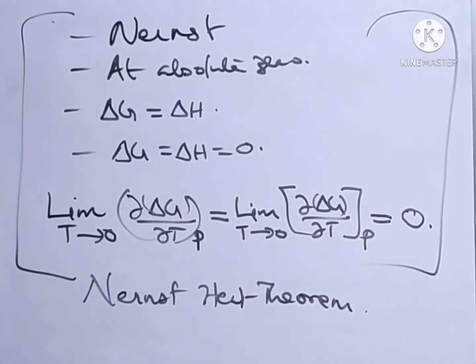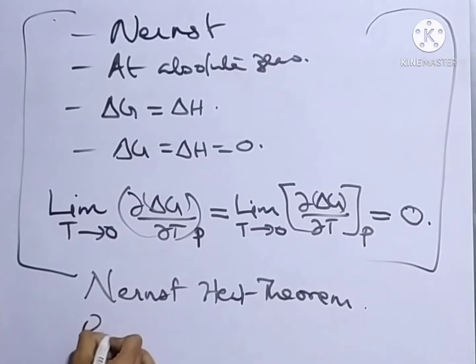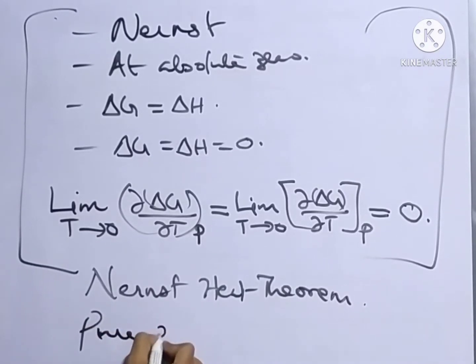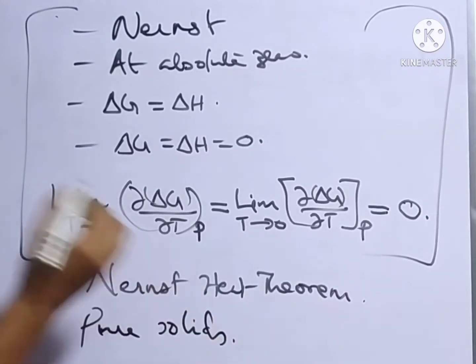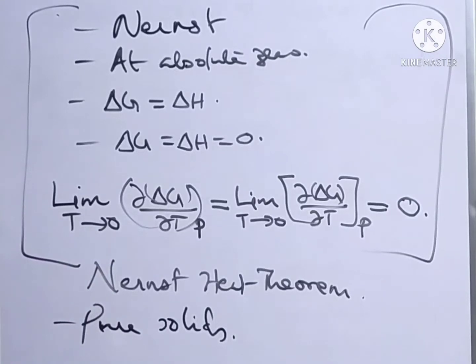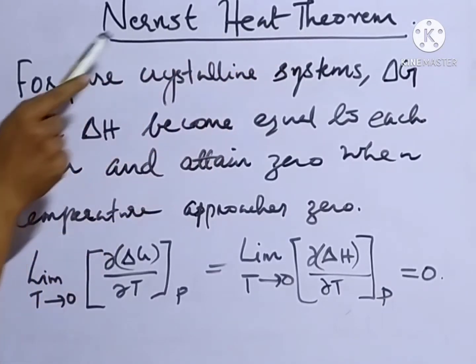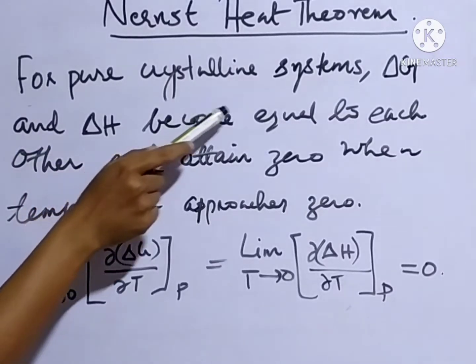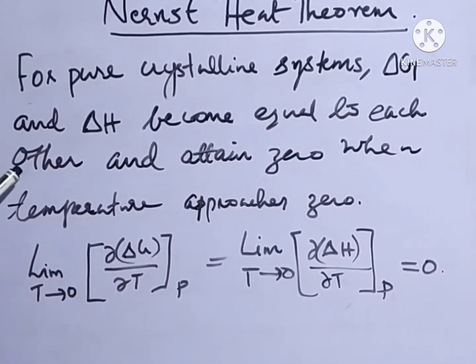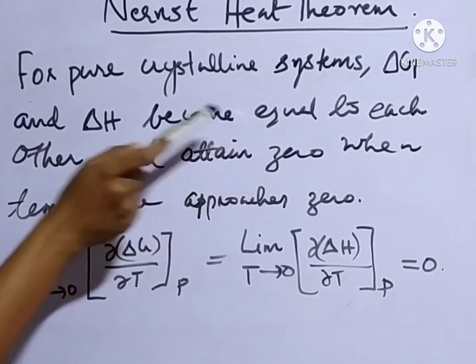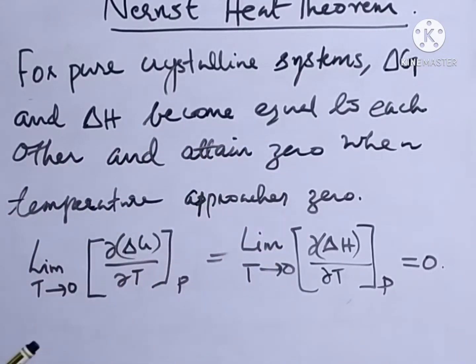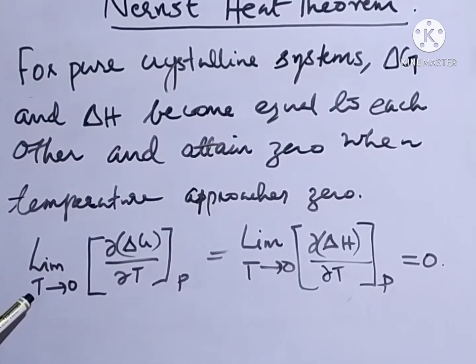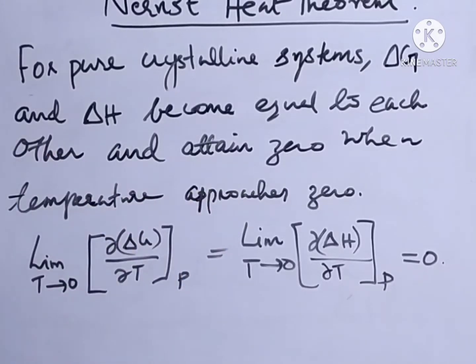This theorem is particularly for pure solid substances. We can define the Nernst heat theorem as follows: for a pure crystalline system, delta G and delta H become equal to each other and their slopes attain 0 when temperature approaches absolute 0.